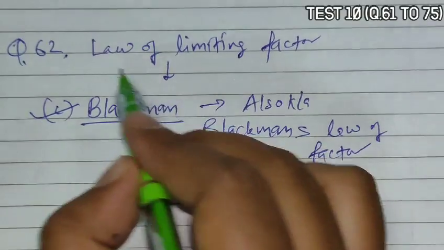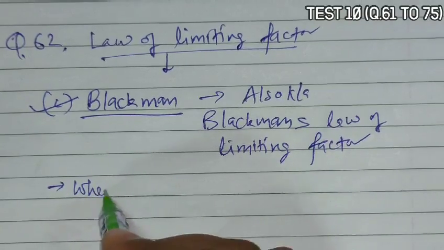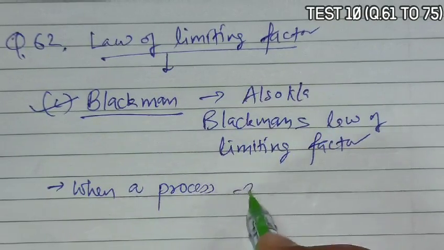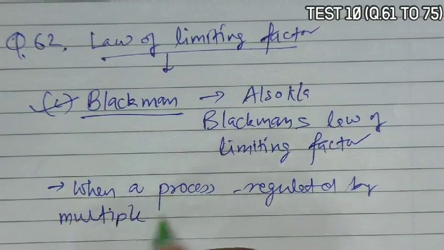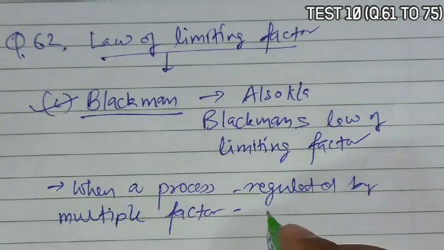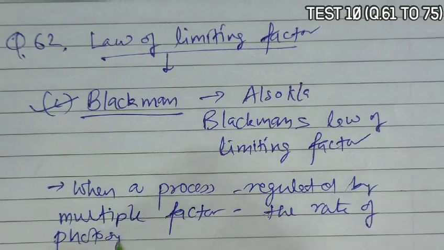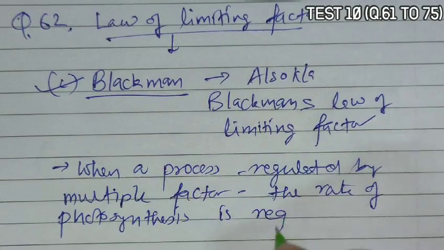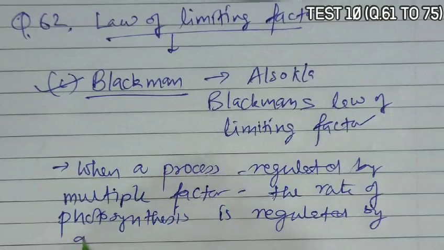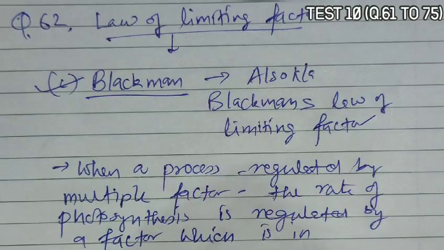But now we should understand what this law of limiting factor says. The law of limiting factor says that when a process is regulated by multiple factors, the rate of photosynthesis is regulated by the factor which is in minimum amount.